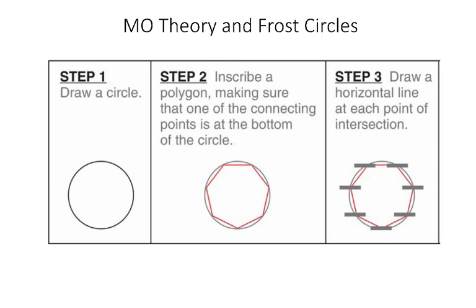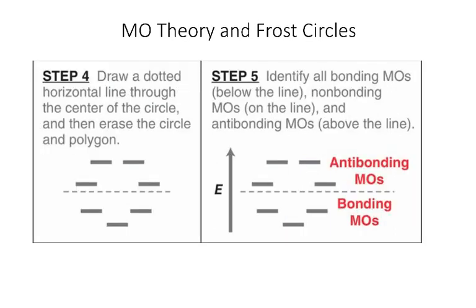Then at each one of the carbon atoms in our ring, that's where we're going to draw a line to represent the energies of the molecular orbitals. Then what we want to do is draw a dotted line through the center of the circle. And then erase the circle and the polygon. I don't often erase the polygon, and I didn't draw the circle to begin with. Sometimes it can be tricky to draw the line and to know exactly where it should be in the center.